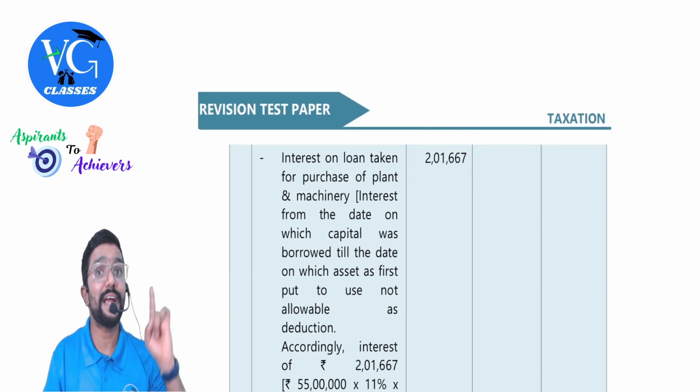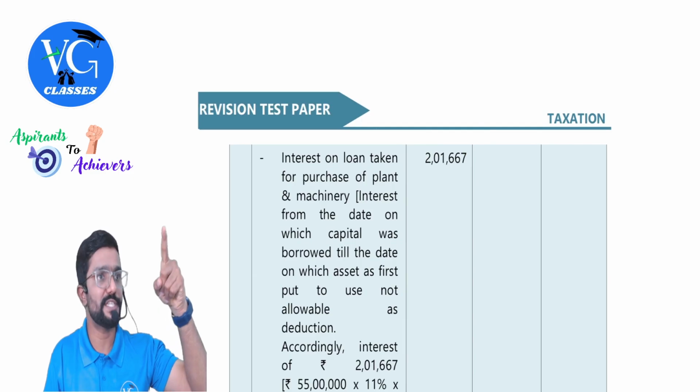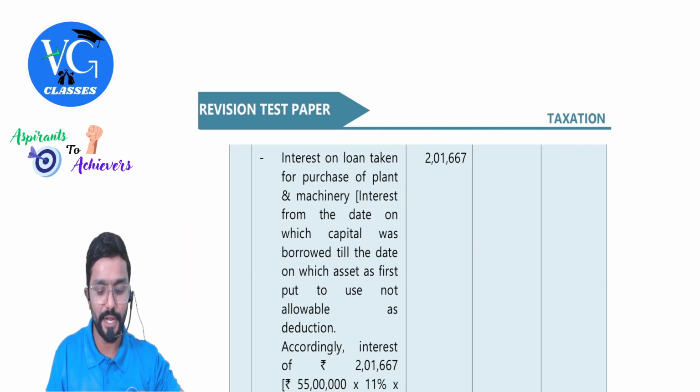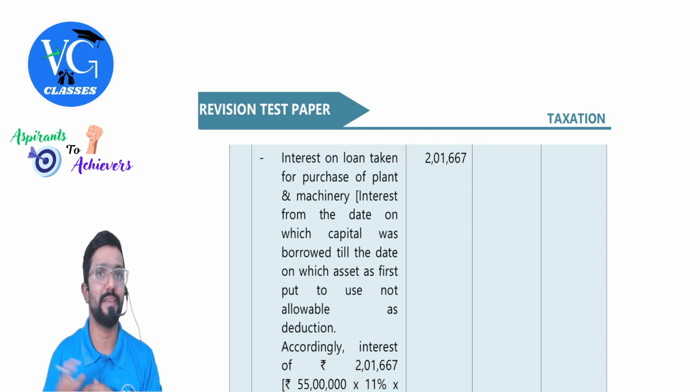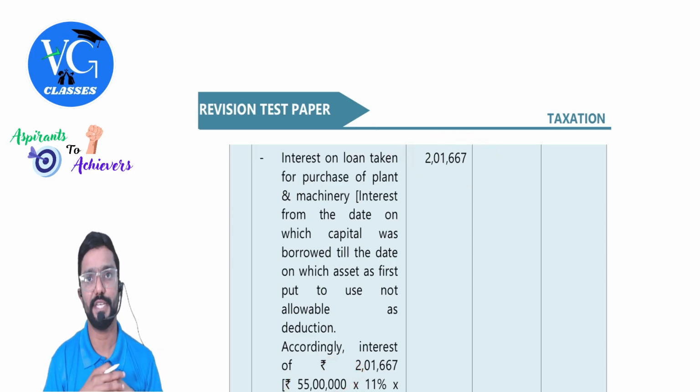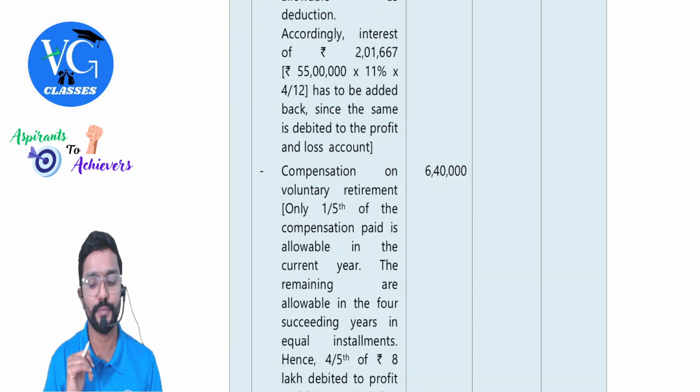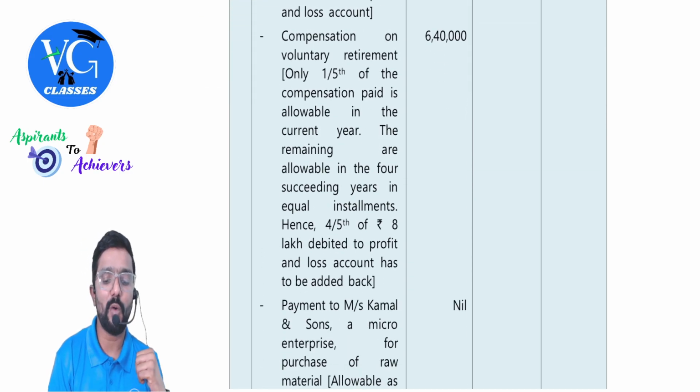And this amount has to be added to the cost of plant and machinery. What would be the cost of plant and machinery? 55 lakh plus 2,01,667. On that you can claim depreciation. Okay, sir. Next, compensation on voluntary retirement.